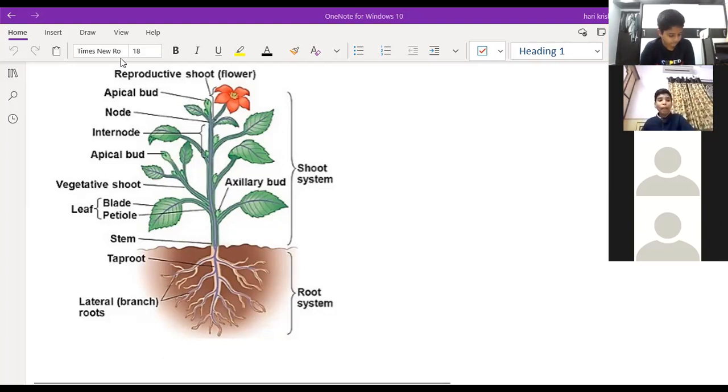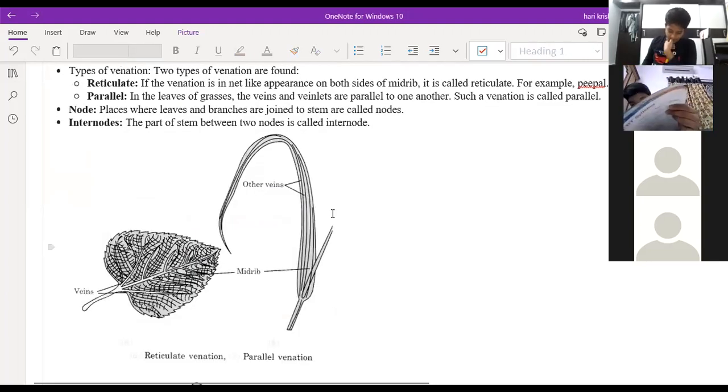Pollination, reproduction, how plants reproduce again, sexual reproduction, all of this we're going to study in this chapter. But before that, we are studying about plants.